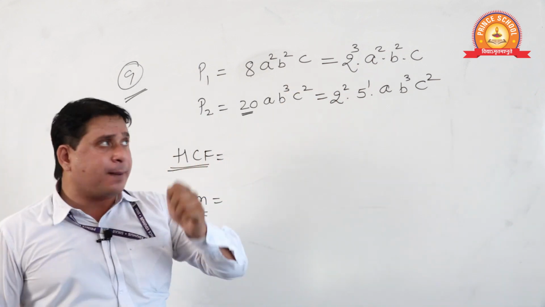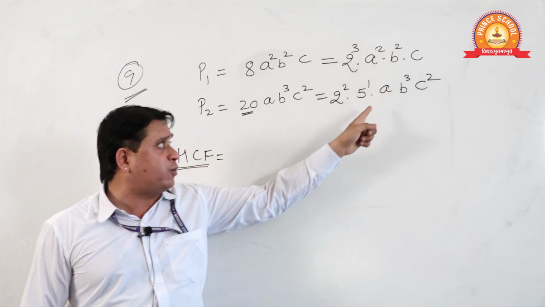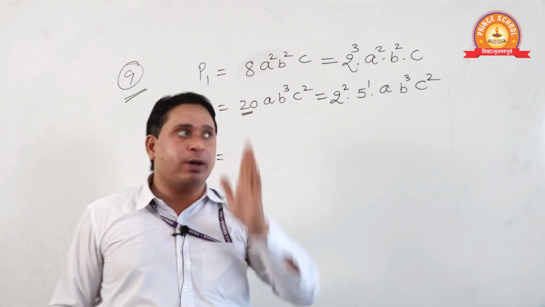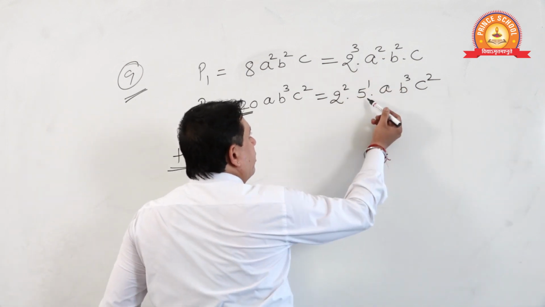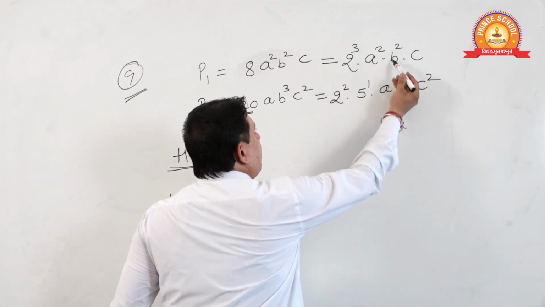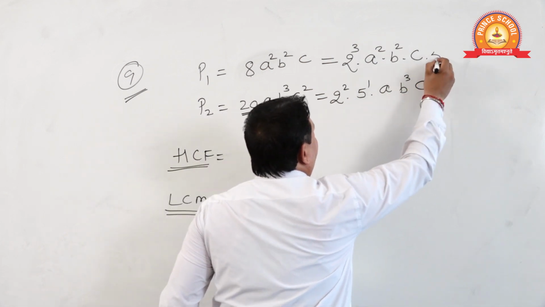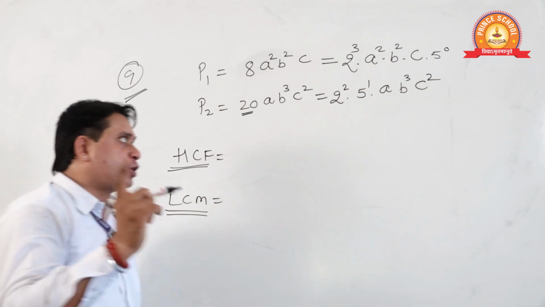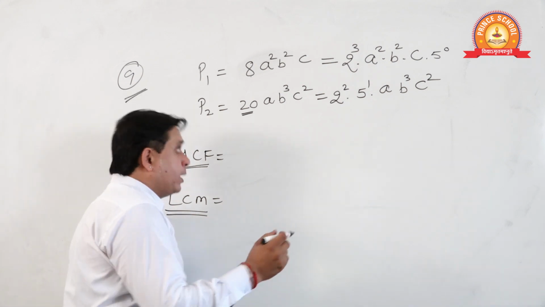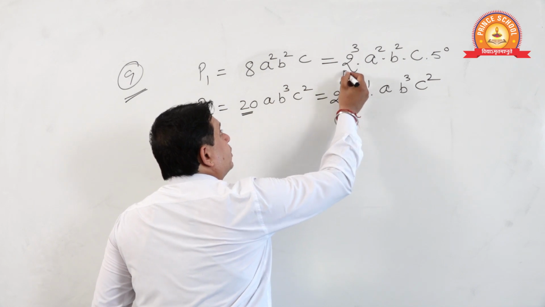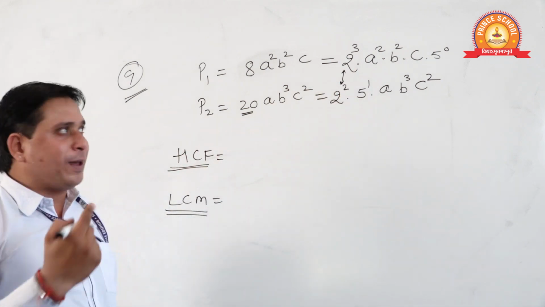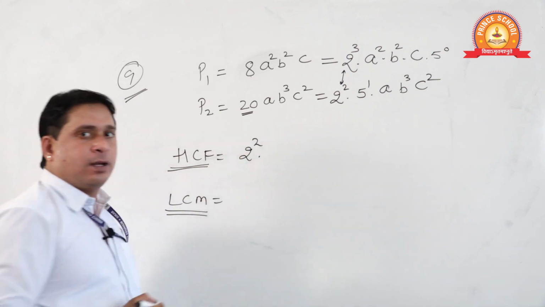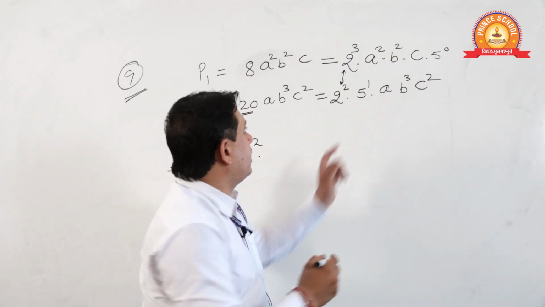See students, smaller one. Here what is there? 2, 2, A, B, B, C, C. 5 is not here, so write 5 raised to power 0. Now start from the number. First these two, who is smaller? 2 raised to power 2. Now come to A. Here is 1.